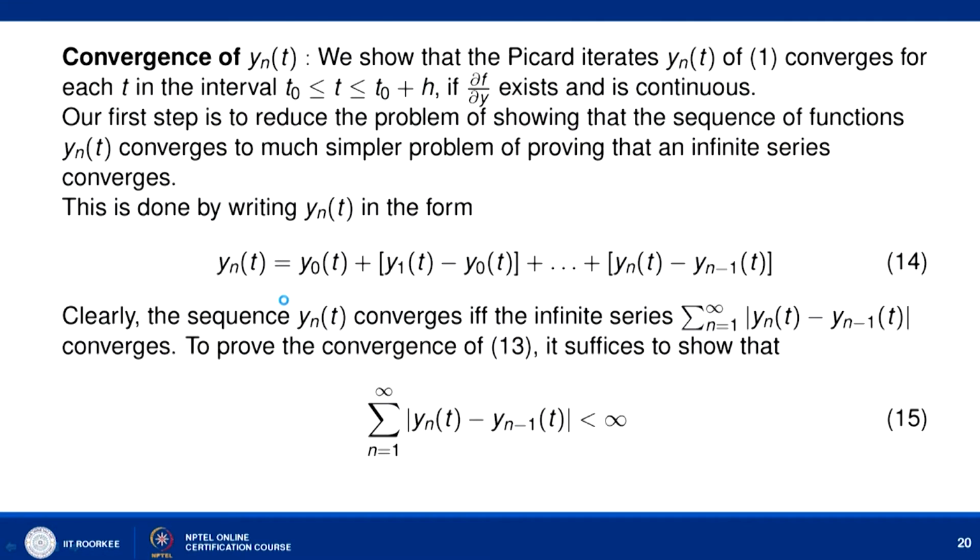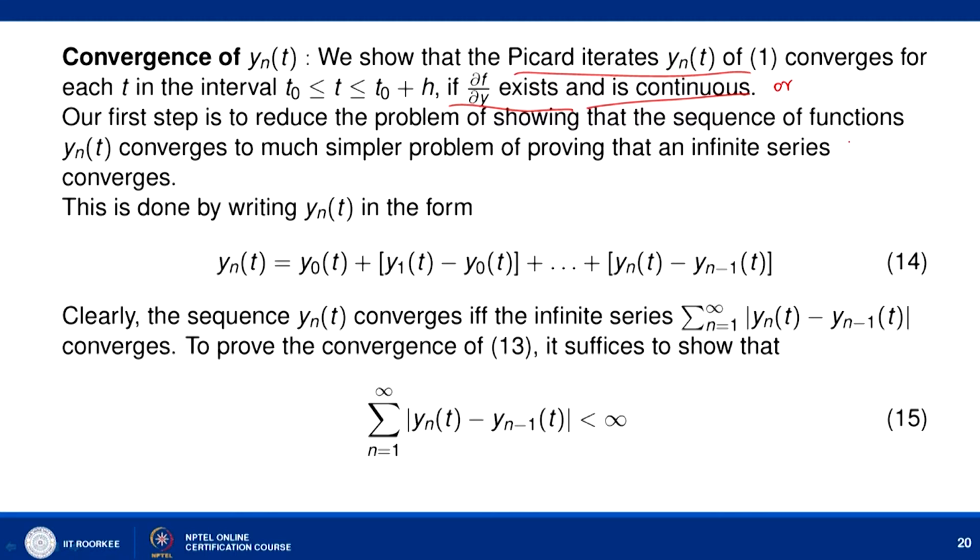So, convergence of y_n(t), and to show this, we call this y_n(t) the Picard iteration or Picard iterate, and we show that this converges if this del f by del y exists and is continuous, or that f satisfies the Lipschitz condition, and we have shown that if this exists and is continuous, then it automatically satisfies the Lipschitz condition. Our first step is to reduce the problem of showing that the sequence of functions y_n(t) converges to a quite simpler problem of proving that an infinite series converges.